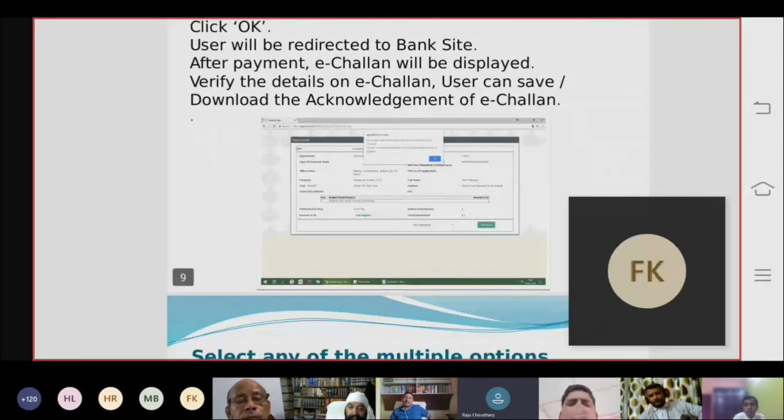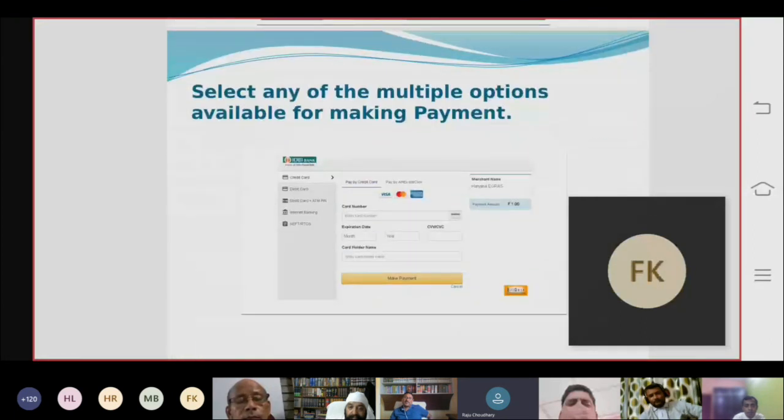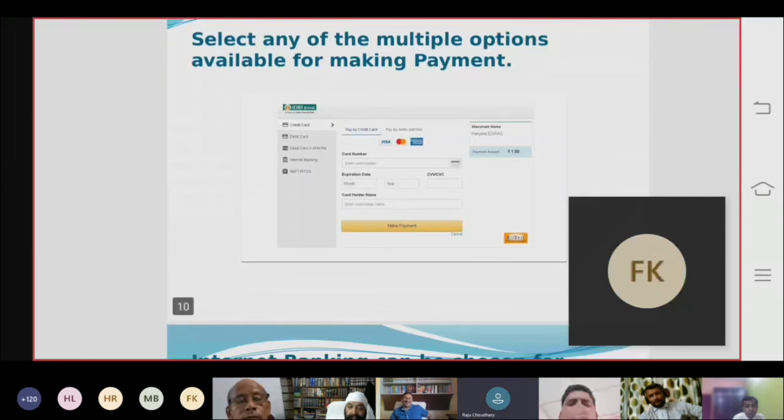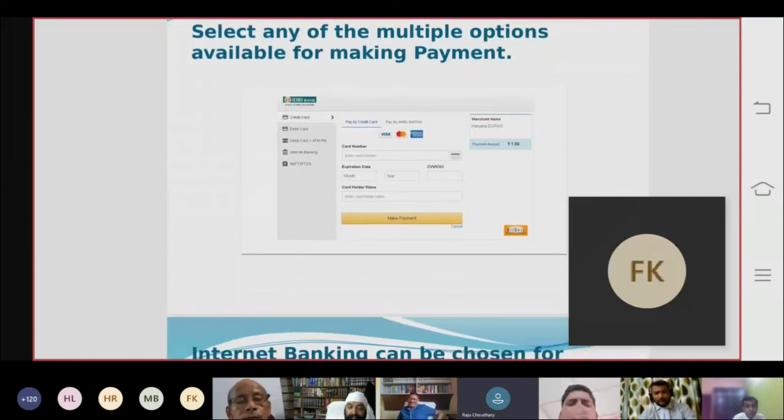Select any of the multiple options available for making payment. You can select your debit card, internet banking, NEFT. By your debit card, you may make the payment.